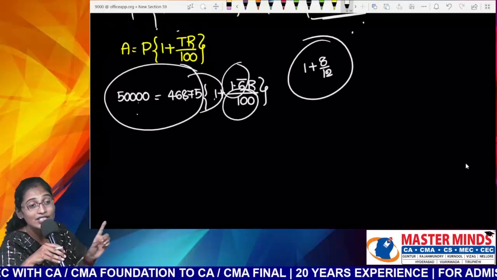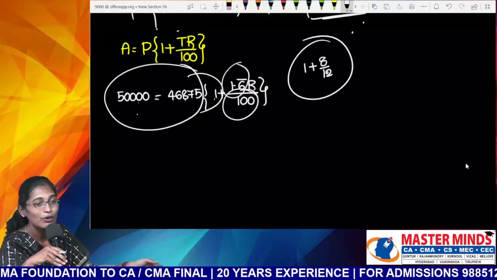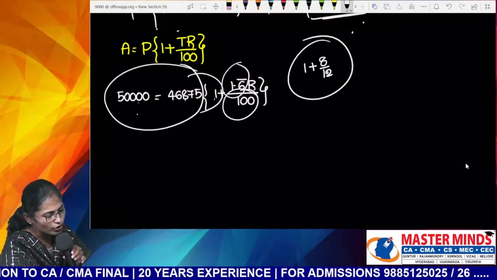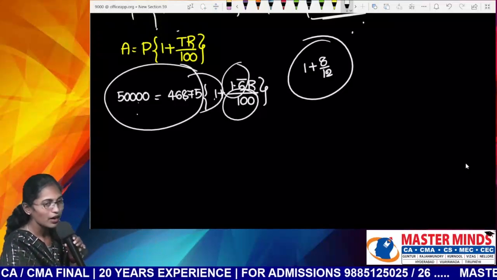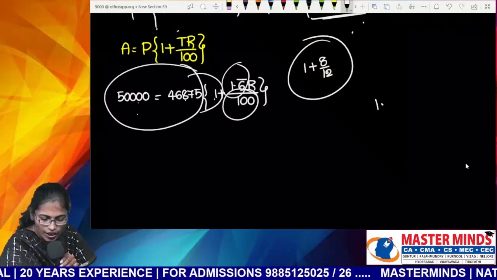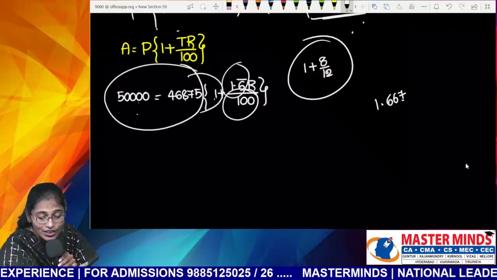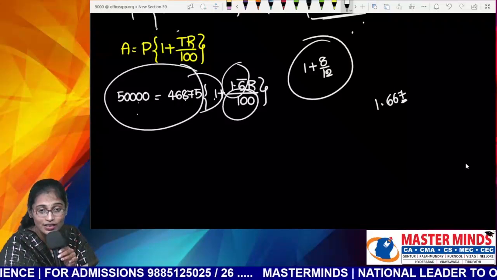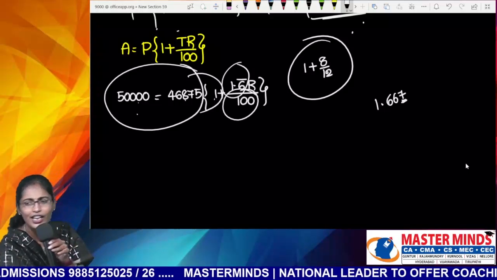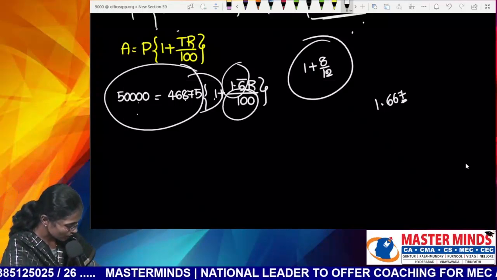What is T? Always time in. Yes, 1 year is okay, but what else is there? 8 months, so 8 by 12. By adding both of them, you're getting 1.6 bar. Madam, do we need to take 1.6 bar fully? No such restriction, Nana. If you want, you can take 1.667. Adjust it to the third non-zero place. Then only you will get the nearest answer; otherwise, you will get a far away answer. So that's about this question.